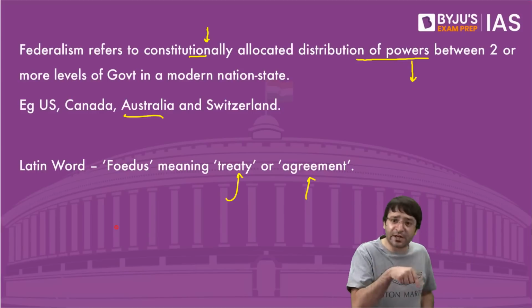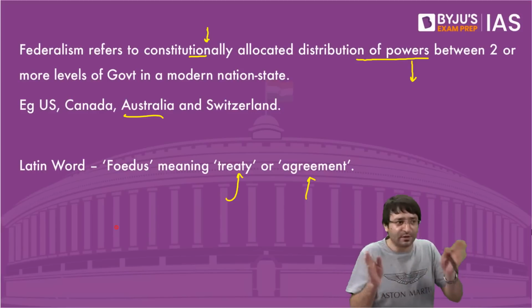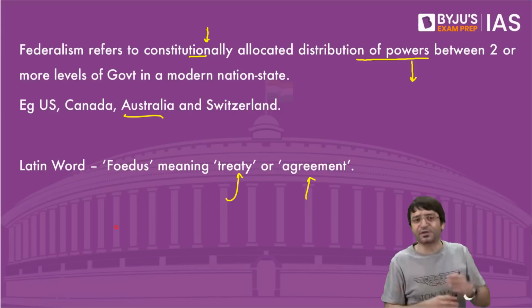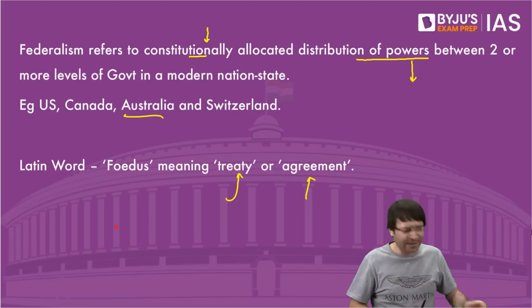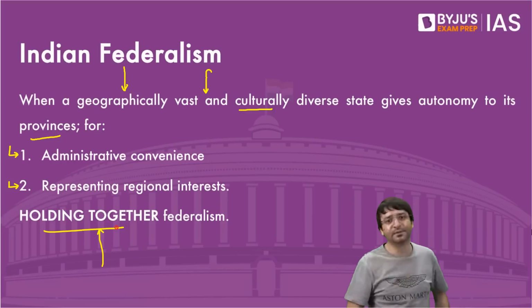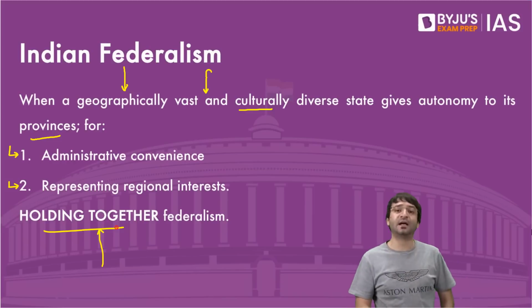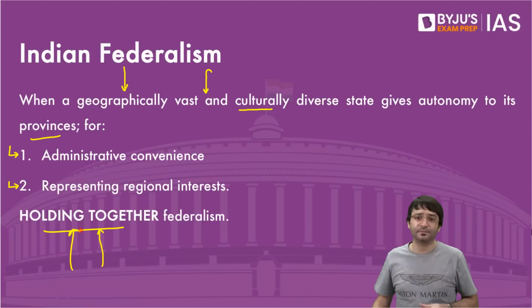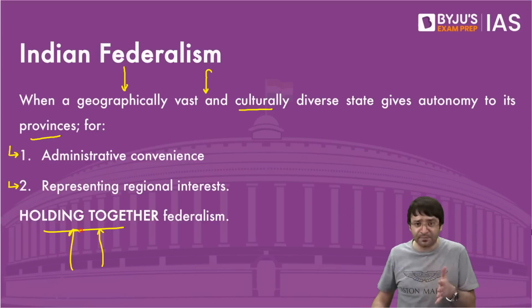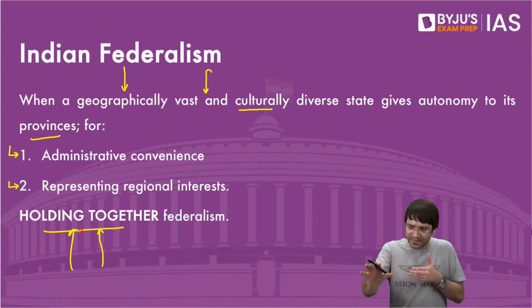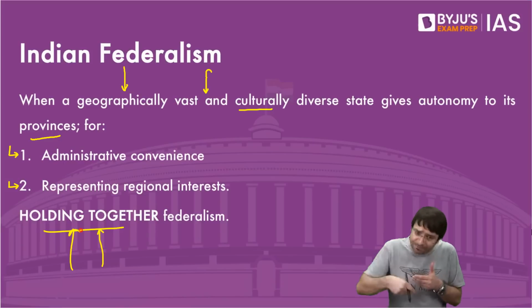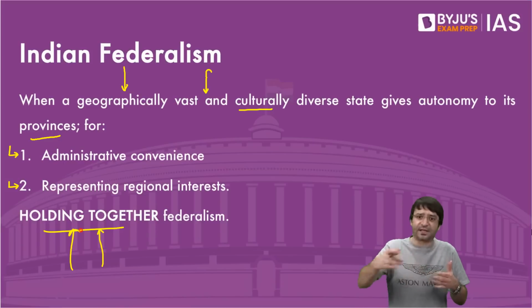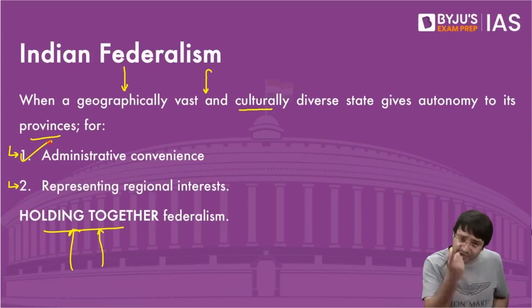And because there was an agreement, powers were distributed, some given to the center, some given to the states. But India is not that federalism. We say the Indian example of federalism is holding together federalism. And what is this federalism? Where the center has some powers, the states have some powers. Why are powers distributed between the center and the state? Number one, for administrative convenience.